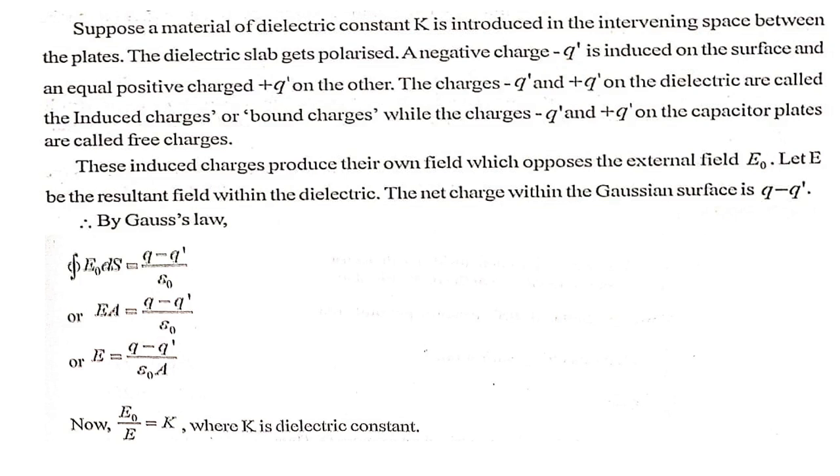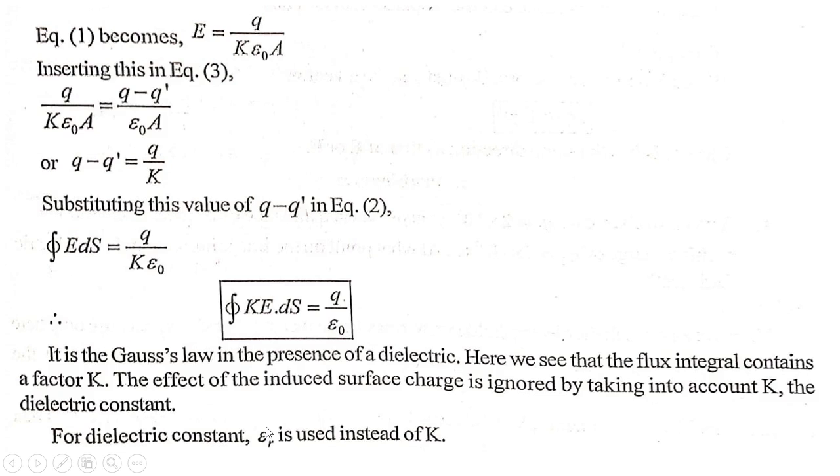The net charge within the Gaussian surface is q minus q dash. Therefore, by Gauss law, closed integral E . ds equals q minus q dash upon epsilon 0, or EA equals q minus q dash upon epsilon 0, or E equals q minus q dash upon epsilon 0 A, equation 1, where E0 upon E equals K, the dielectric constant.